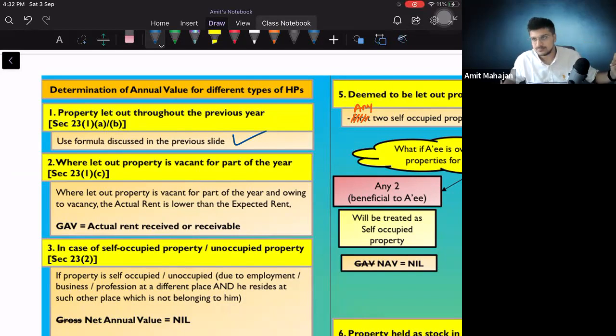MFS. Understand one thing, in every question, they will not give you MFS in the same order. Usually we have this habit of seeing municipal value first, fair rent second, standard rent third. That will not happen every time, right? This is a silly mistake, but I'm just telling you because everybody makes this mistake. MFS. M and F, whichever is higher; whatever answer we get, that answer and standard rent, whichever is lower, I will get expected rent, and then again whichever is higher. So basically higher, lower, higher.